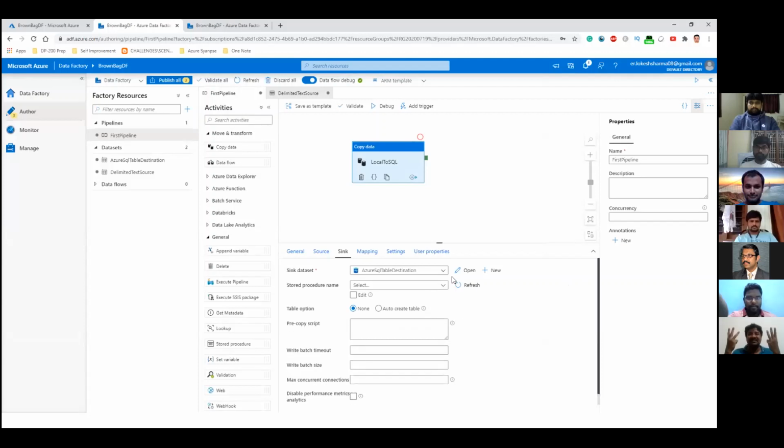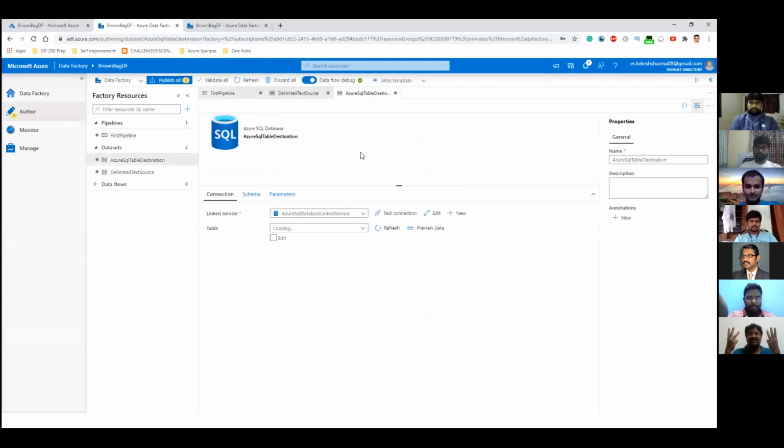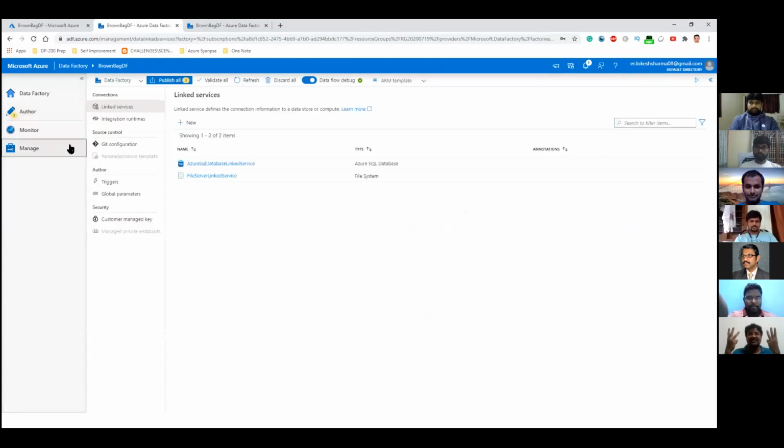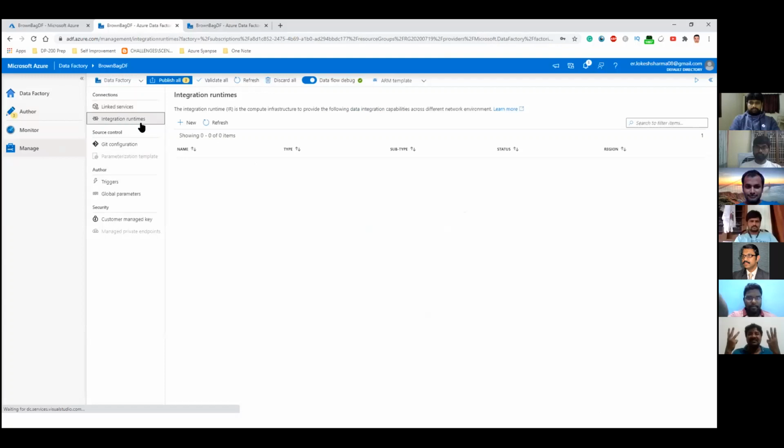Now there are some other options here as well. So first of all, let's see how the data set for the sink looks like. You just click on open, and it will open up the data set for you. And you can see that on the left pane, as we are creating the objects, it's putting it in the right bucket. So we created two data sets, and it has put them in the right buckets. We have created a pipeline. As far as integration runtime is concerned, you can see that inside the Manage tab. So you just go into the Manage, and not only integration runtime, you can see the linked services as well. So linked services are these which have been created by us, and then the integration runtime.